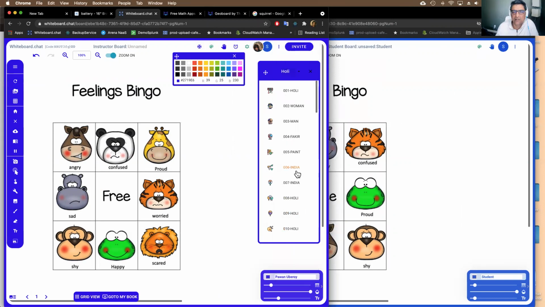Let's see some holy stickers, fireworks, maybe.